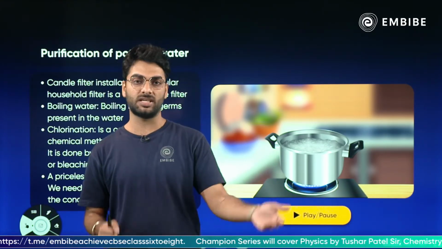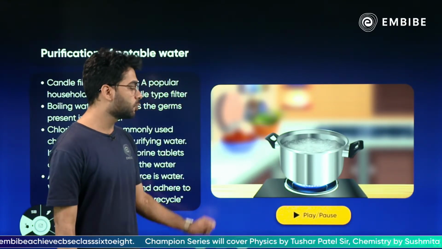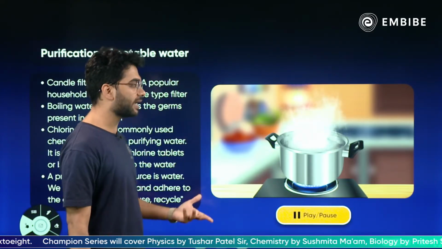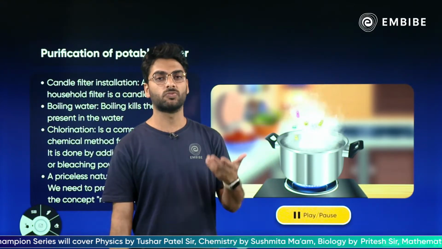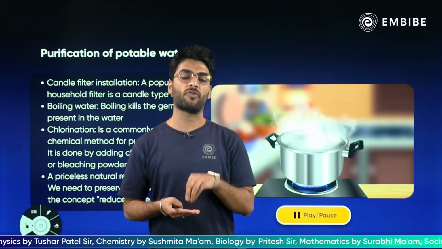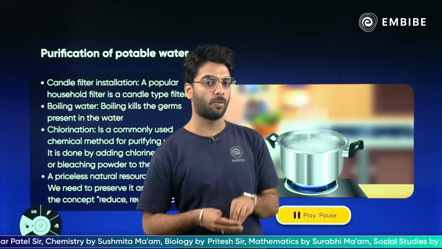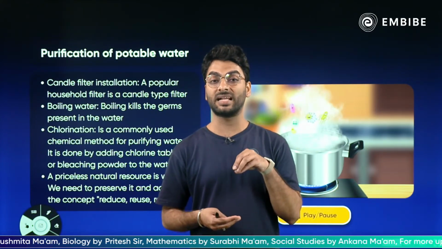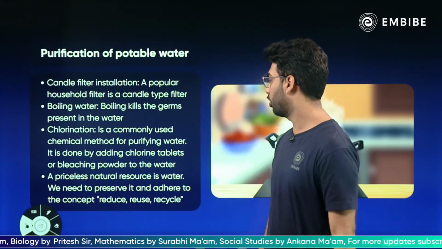There is a lot of wastage in reverse osmosis. So boiling or adding chlorine tablets, or using candles, these are different ways in which water can be purified before drinking. Consumption of contaminated water can cause different problems like typhoid, cholera, jaundice. So make sure that you are drinking only clean water from a trusted source.